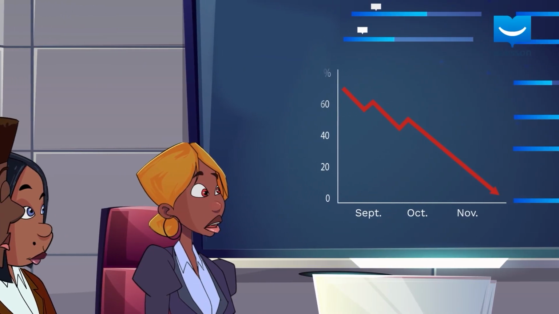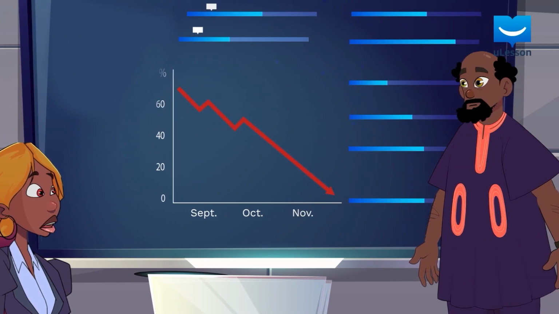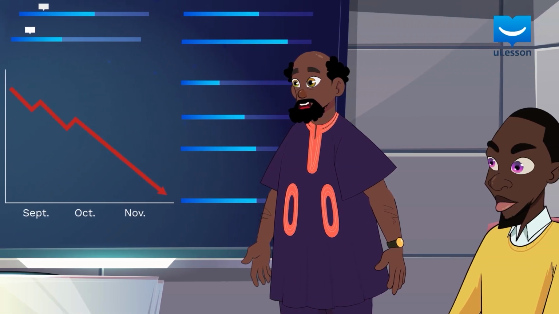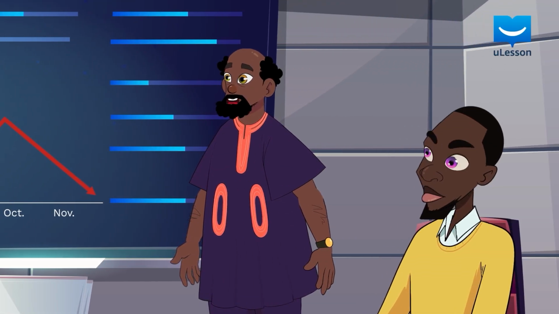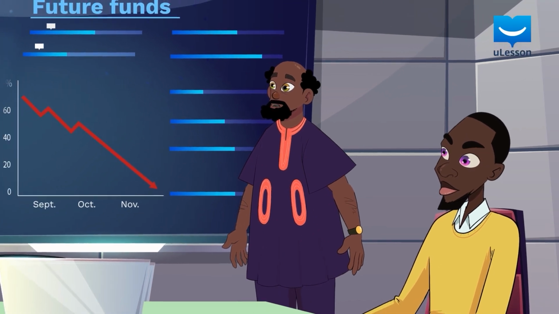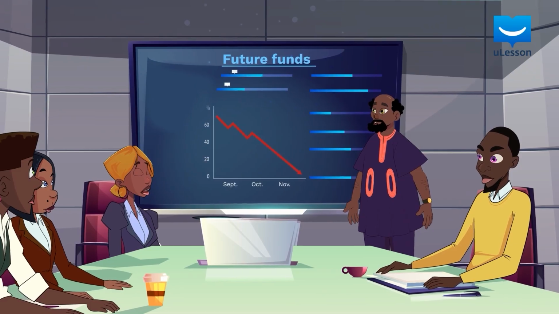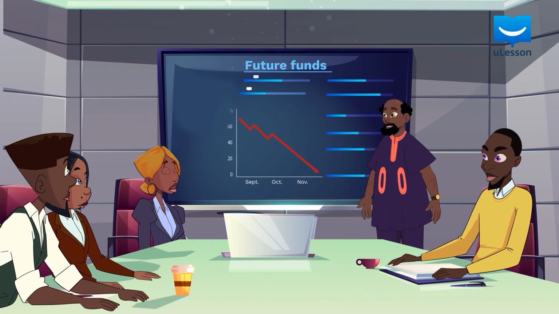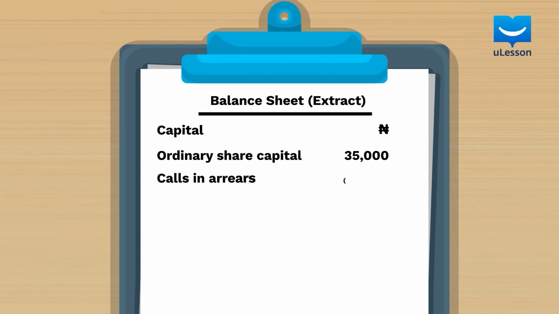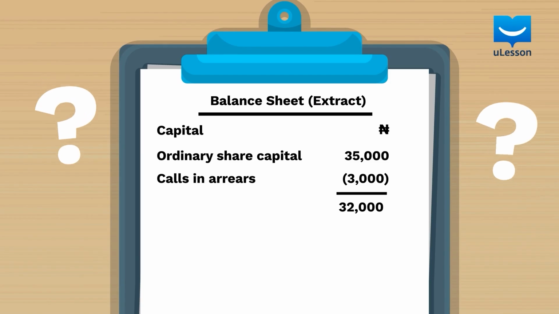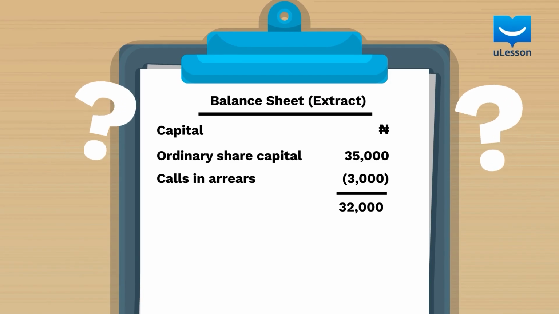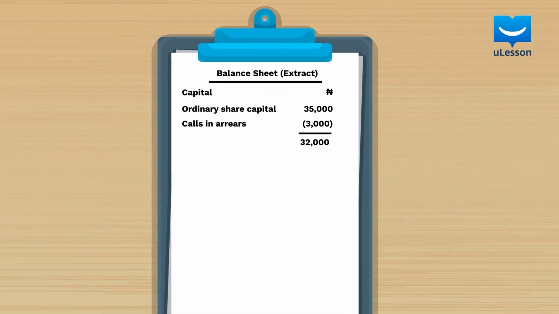Recall that a company like Cairo PLC issues shares to raise capital. Therefore, out of 35,000 naira Cairo PLC was expecting to raise from the issue of shares, 3,000 naira was not paid to them. They need to account for this. Cairo would deduct it from the amount already recorded in the capital section of the balance sheet. So what happens to these shares worth 3,000 naira? This question would be answered in the next lesson.